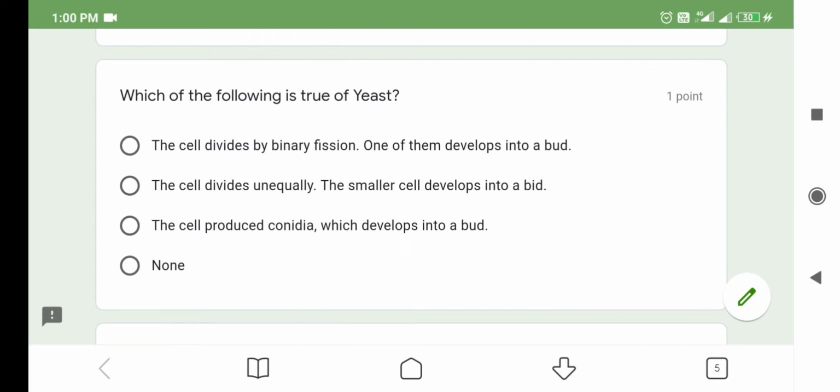In yeast, the division is unequal and small buds are produced. They remain attached to the parent. Finally, they get separated and mature into new yeast. So here, option number 2 is correct, as it says that the cell divides unequally and the smaller cell develops into a bud.